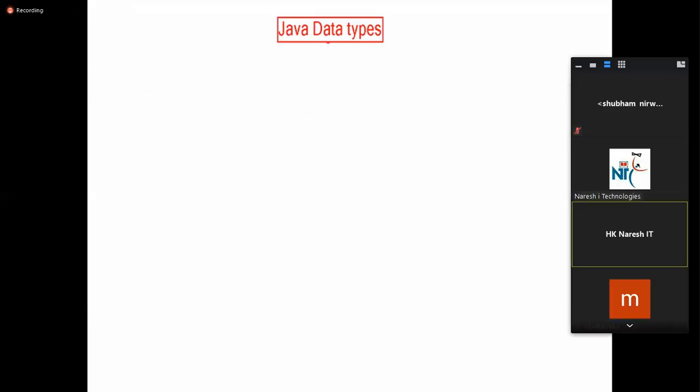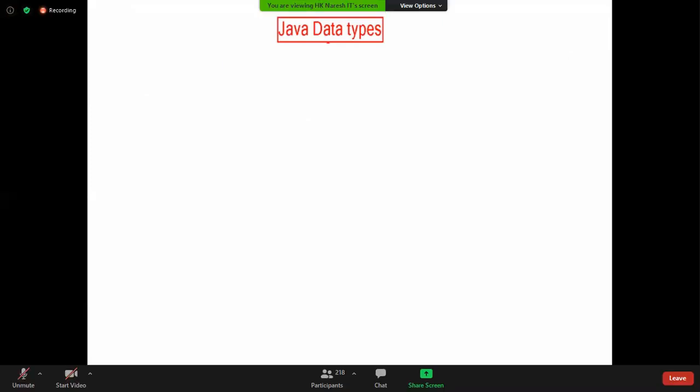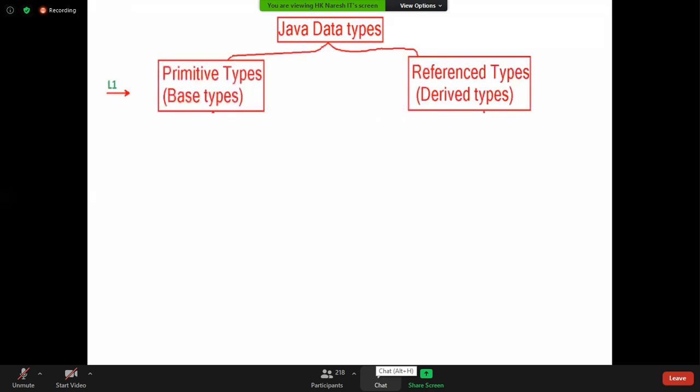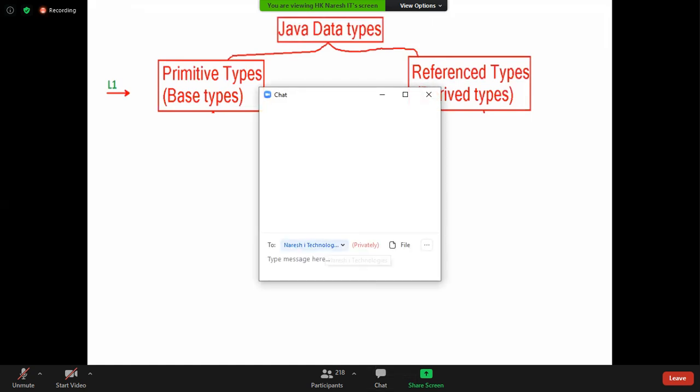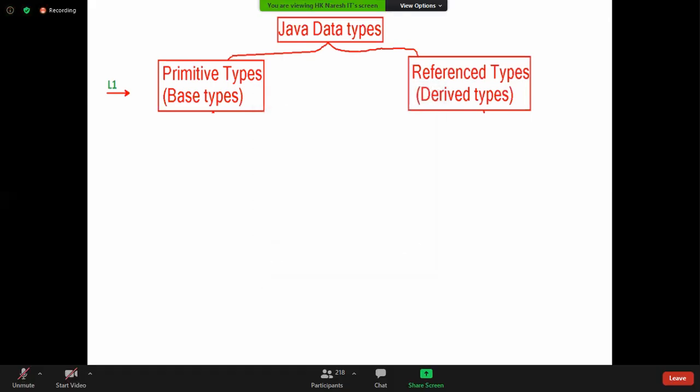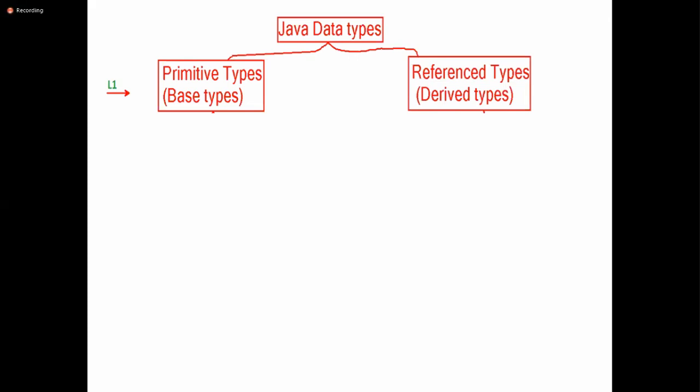Java data types hierarchy. Are you ready? I want to list out all the data types. Java data types are divided into two parts: primitive data types and reference data types. Primitive data types are called base types. Reference data types are called derived data types. Why are they called derived? Why are these called base? I will tell you later. Don't ask the question now. You cannot understand yet.